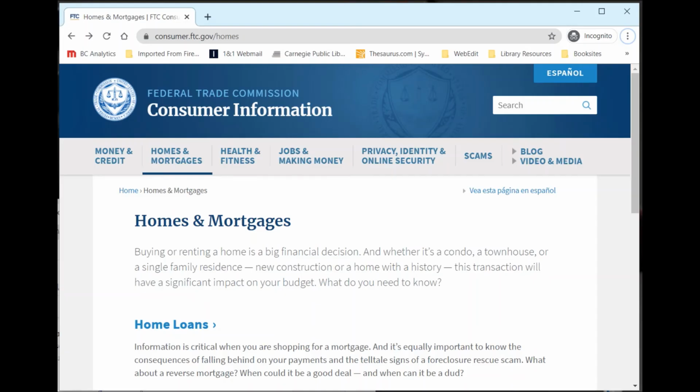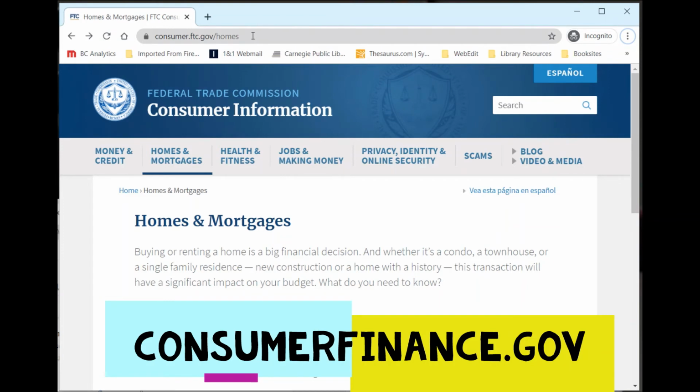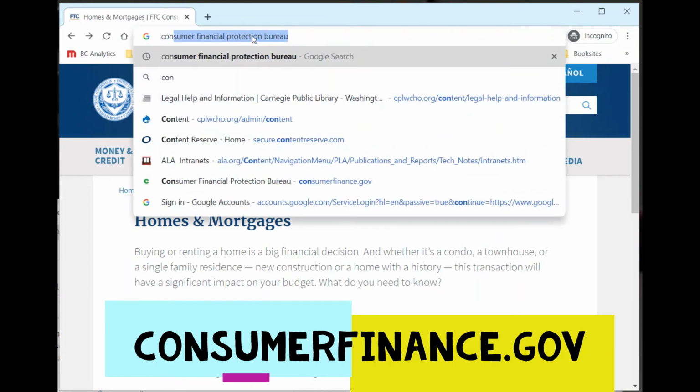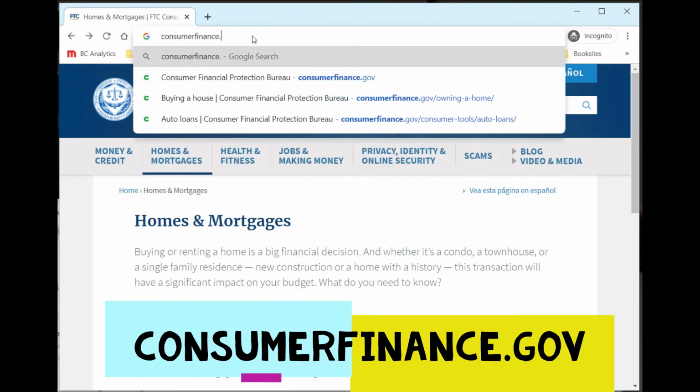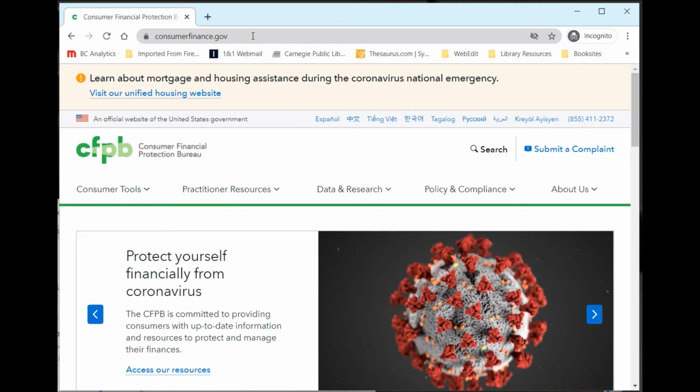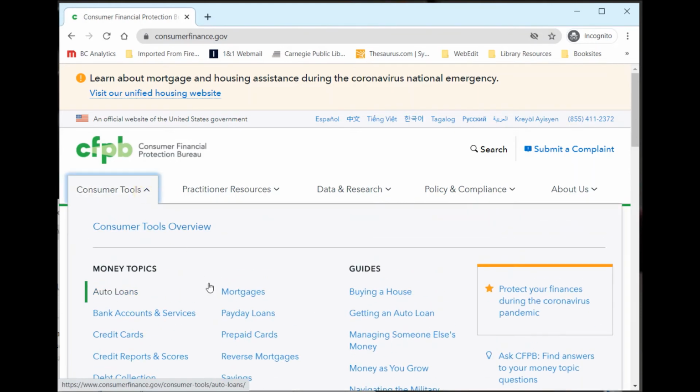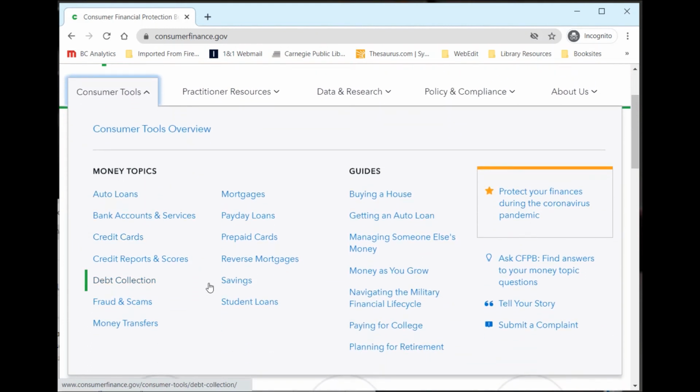Okay, so the last resource I am going to be going over today is the Consumer Financial Protection Bureau website at consumerfinance.gov. So the only thing that we are going to go over on this website is the Consumer Tools section. So I am going to come to the menu here and then click the link to open this drop-down menu. So here we can see that we have a number of money topics we could explore on the left side of this drop-down menu. And we also have guides over here on the right side.